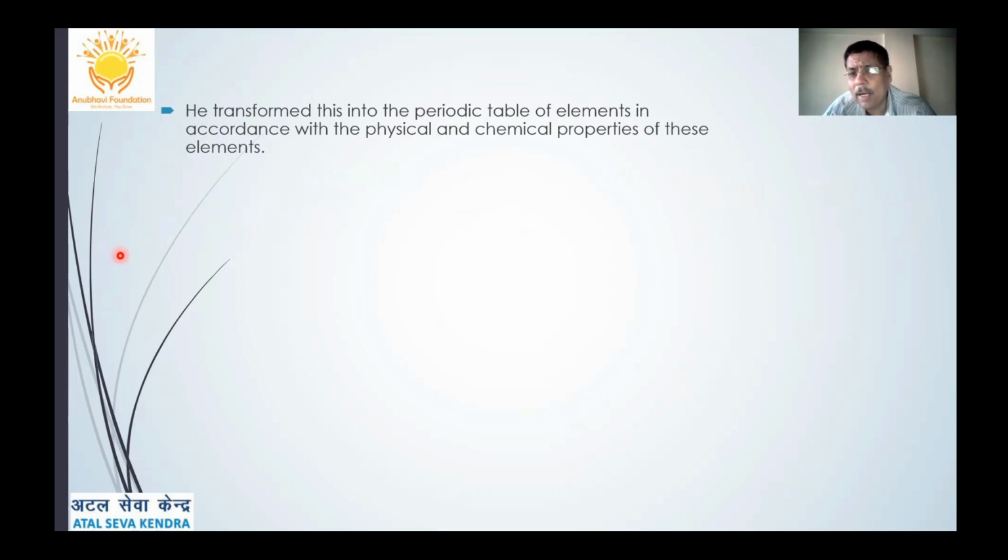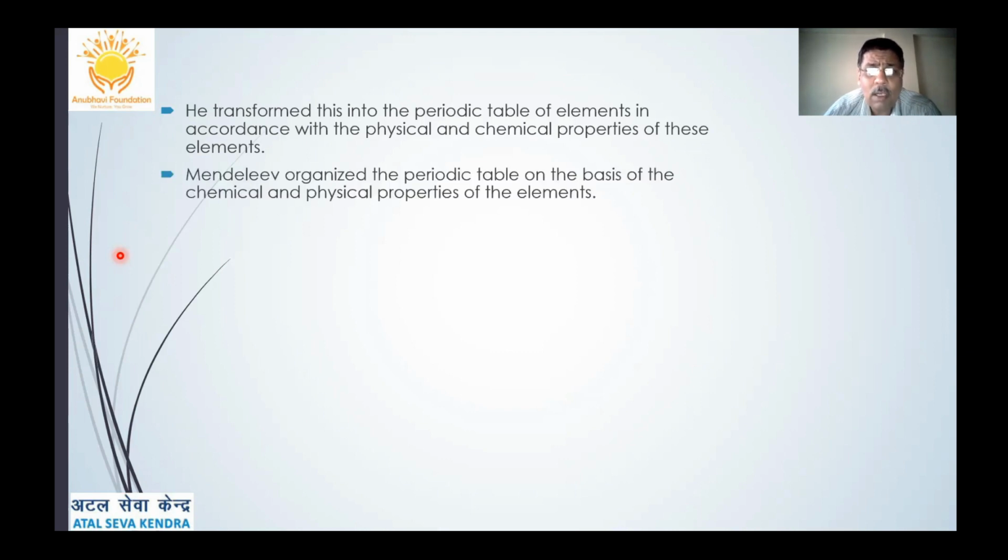Similarly, when you arrange the elements in the ascending order of their atomic masses, all the elements which have similar chemical and physical properties will lie one below the other, so that they can be grouped in one group of elements having similar physical and chemical properties. This was the basic principle on which Mendeleev's periodic table was classified.